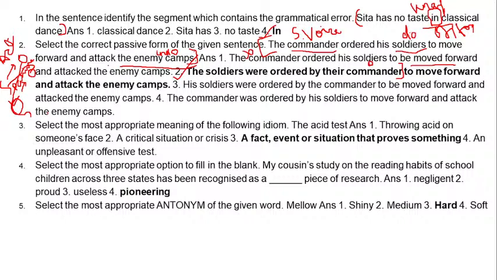No. Number 3 is a fact, event, action, or situation that proves something. Yes, an acid test means an important test that will prove something. For example, the effectiveness of this machine will be proved by the acid test.